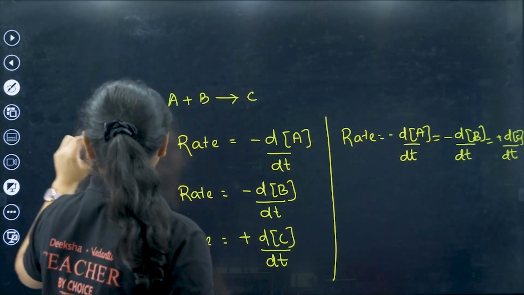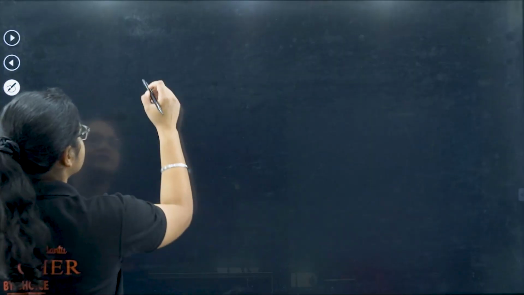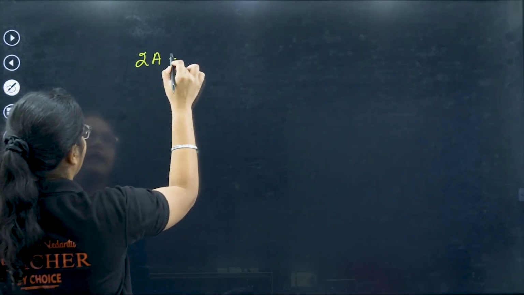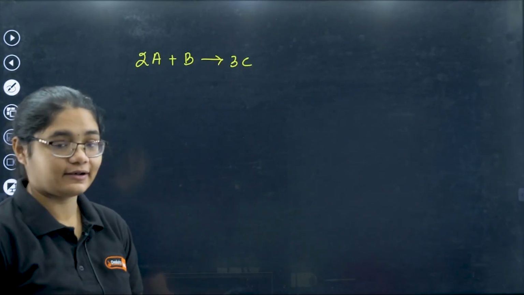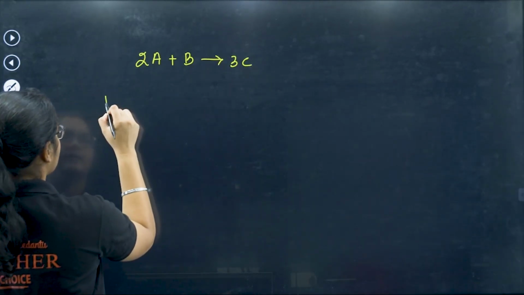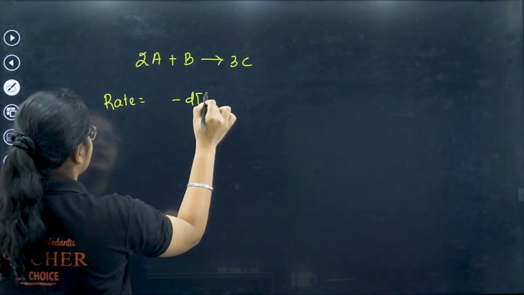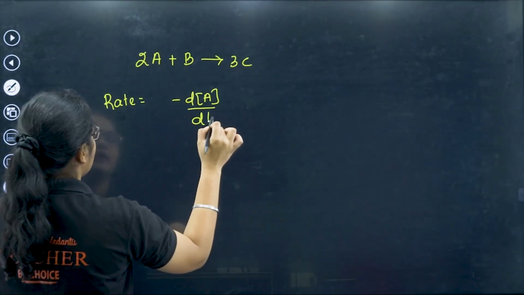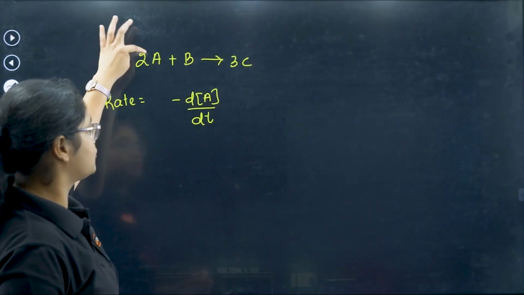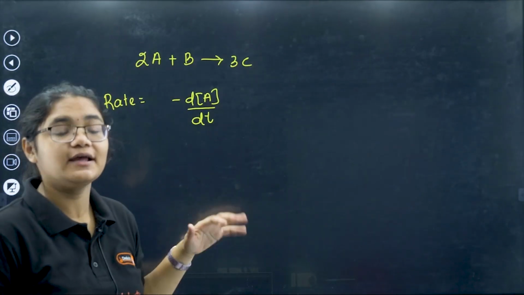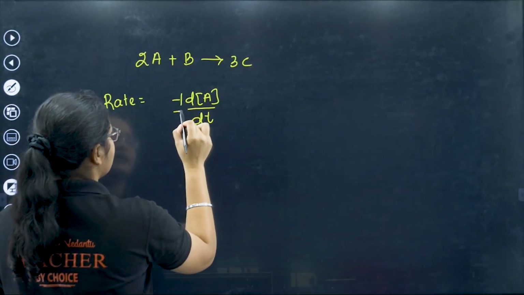Now just imagine I have a different case. Suppose I have 2A plus B gives me 3C. Then what will be the rate in terms of A? Rate is not simply minus dA by dt. Here you have to understand that a stoichiometric coefficient is there. Whenever you have a stoichiometric coefficient, the rate is divided by it.